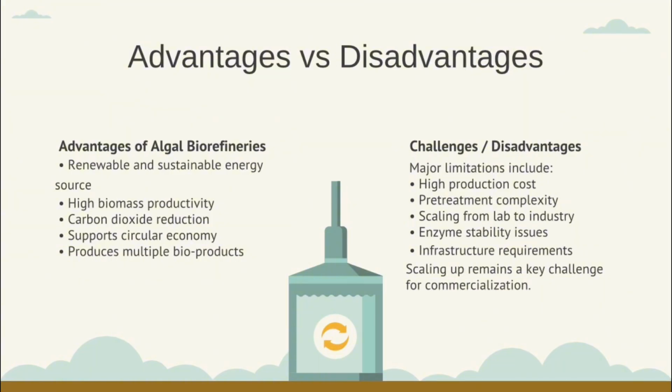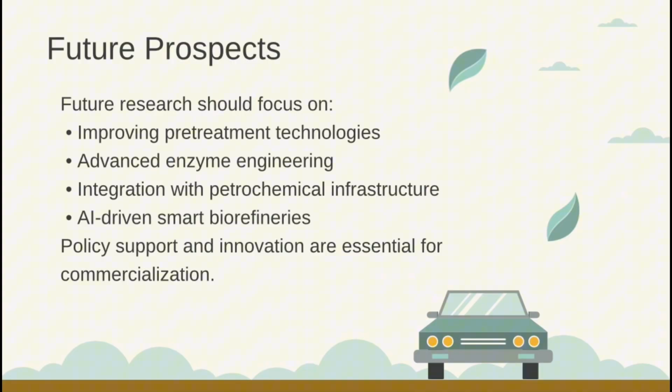In addition, scale up from laboratory experiments to industrial production remains a significant challenge and can cost a lot of money. Future research should focus on improving the pretreatment technologies and developing more efficient enzymes for biomass conversion.